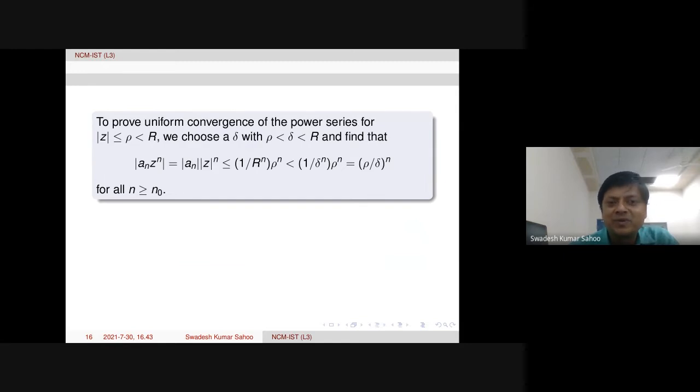The first part, absolute convergence, is done. And in the first part there are two parts again. Next is the uniform convergence part: to prove the uniform convergence of the power series within a compact subset of the original disk. So within this, between rho and R, we can choose a number delta. And what happens using that? The absolute value of a_n z^n is the absolute value of a_n times the absolute value of z^n. Now what happens?